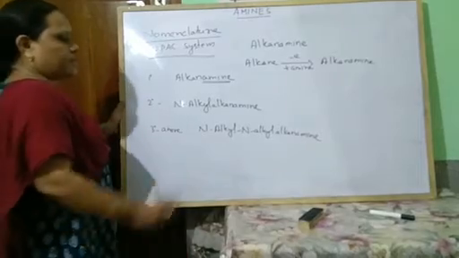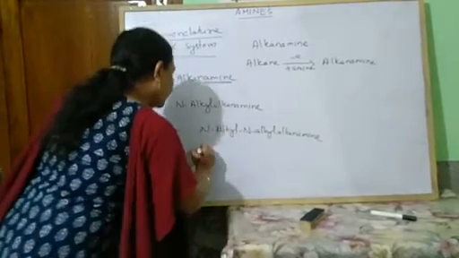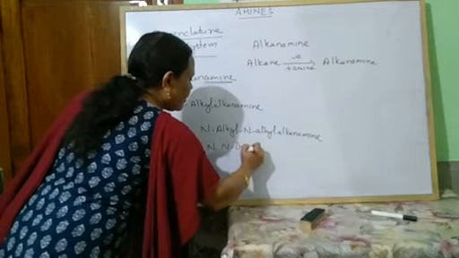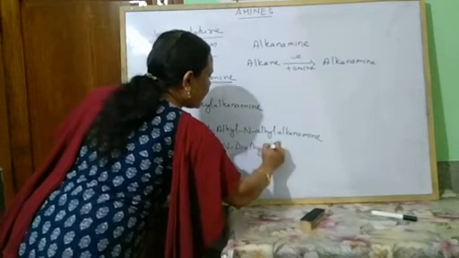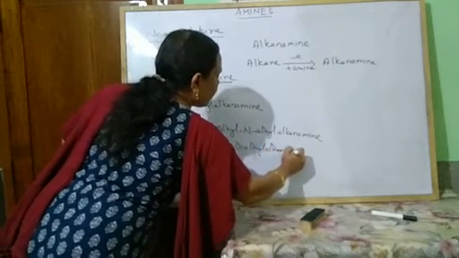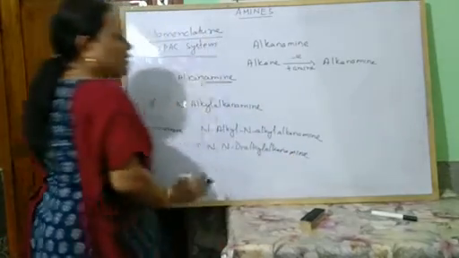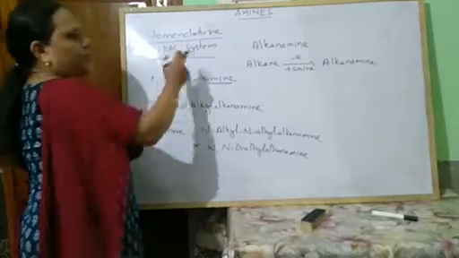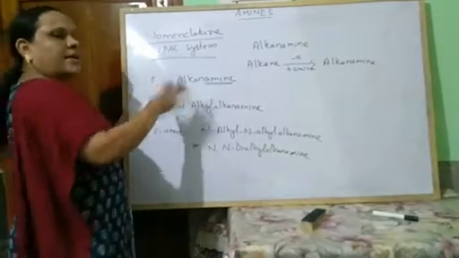If both the alkyl groups are the same, then I can write N,N-dialkyl alkanamine. So in this way, you have to write the IUPAC name of amines.